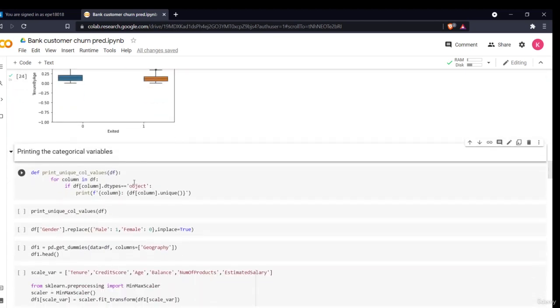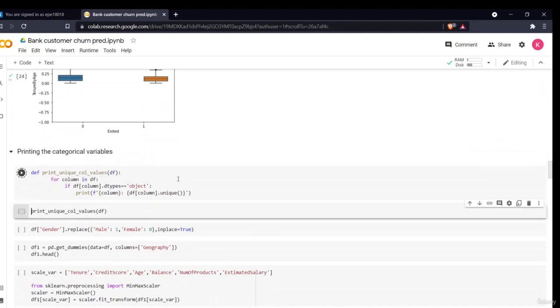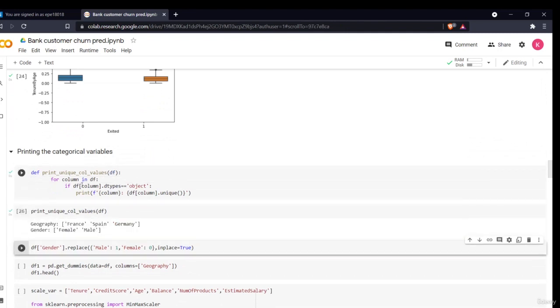Now what I did, I'm printing my categorical variables. What are my categorical variables? For that I simply made a function, which I named print unique column variables, in which for every column in my data frame, if the data type is object, I print the column. Okay, so there are only two: the geography, that is France, Spain, Germany, and the gender, which is male and female.